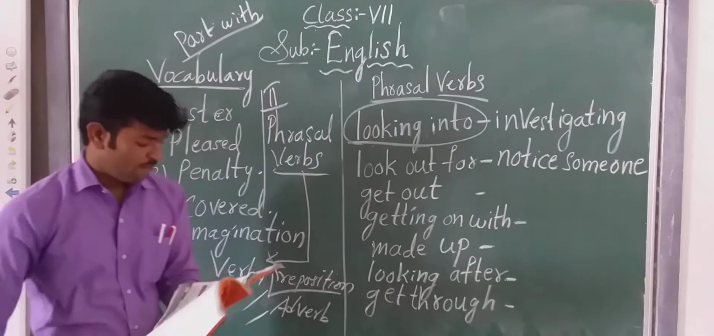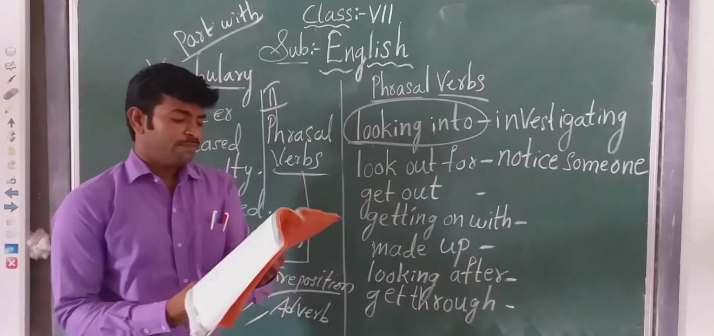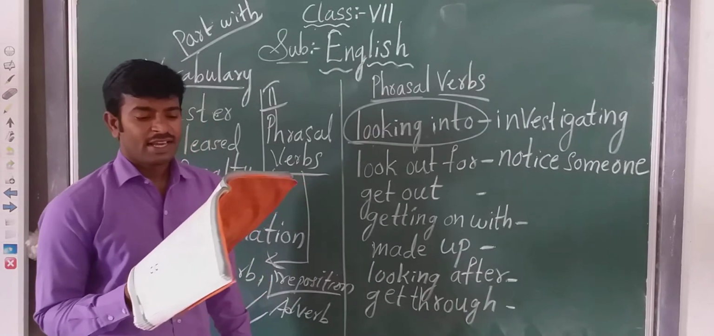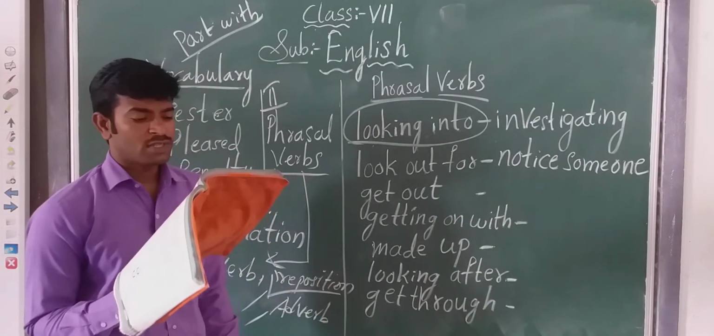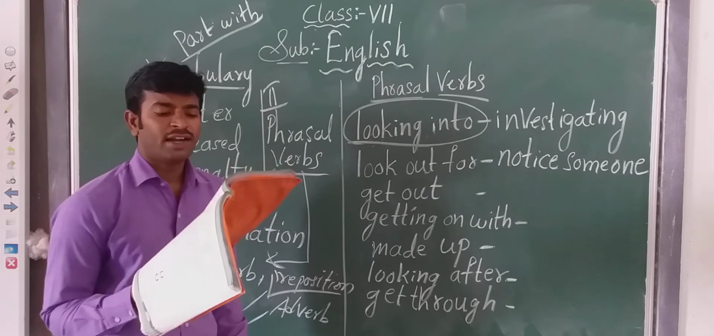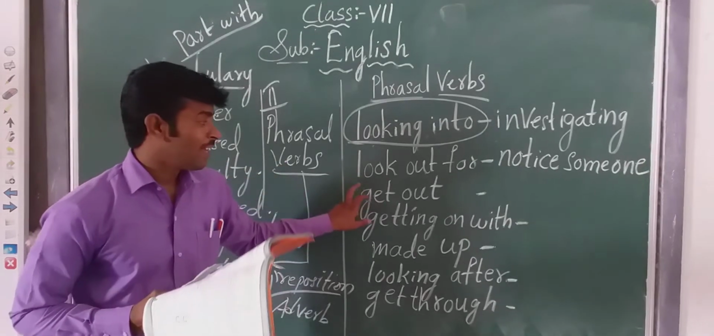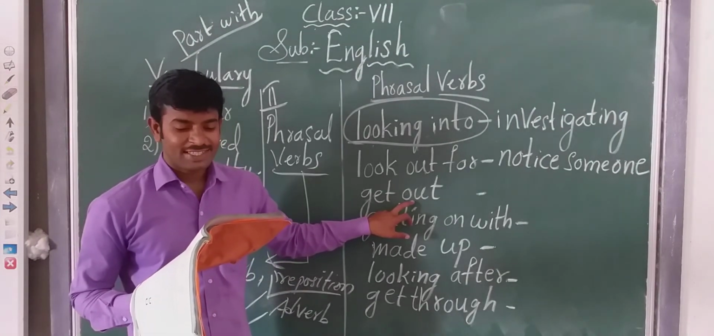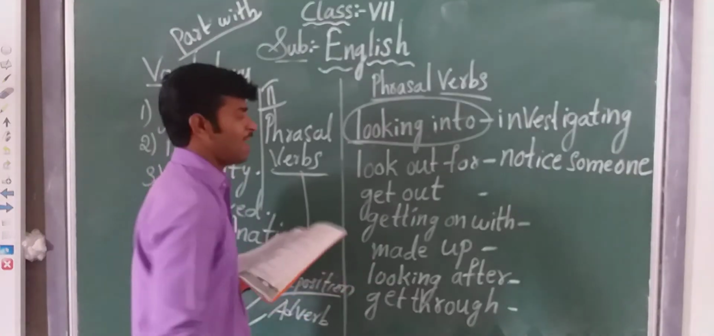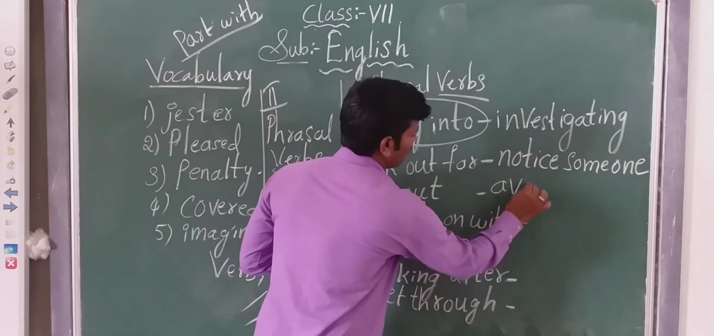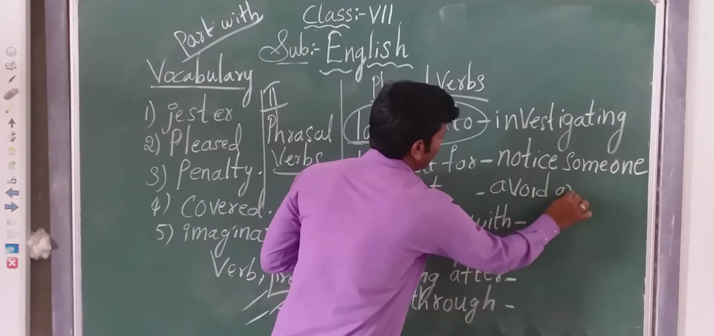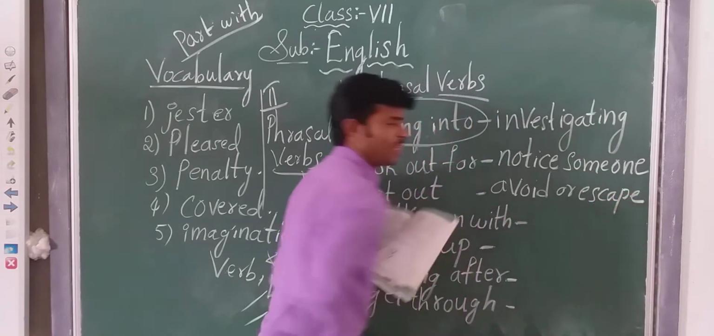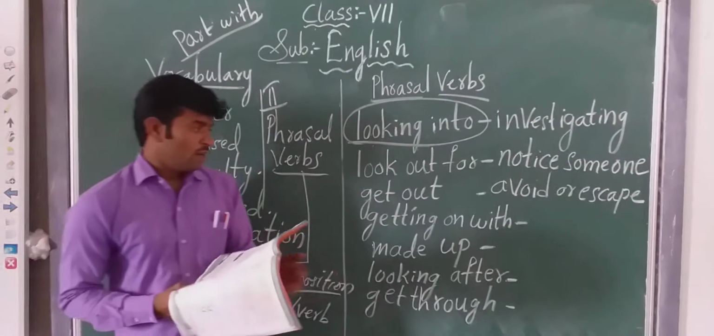Notice someone. Next, children, in the next line, third line: in a press release, he said that he had some clues and that the robber could not get out of the case. Get out. Yes, got it? Get out is avoid or escape. Avoid, A-V-O-I-D. Avoid or escape, E-S-C-A-P-E. Escape.